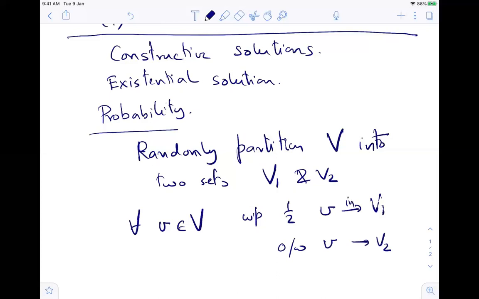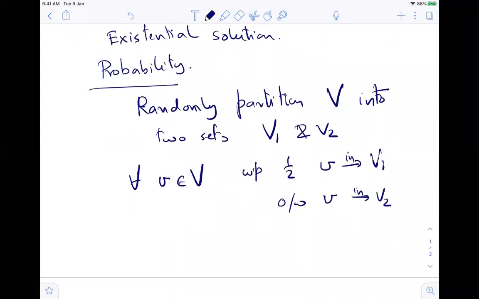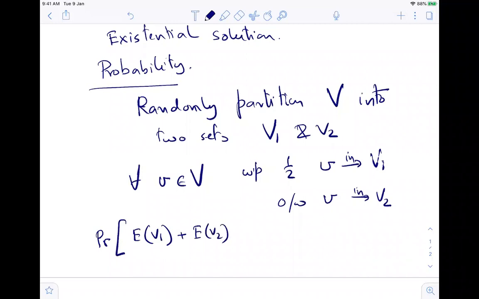Now I want to know the probability that the absolute value of the edge set of V1 plus the edge set of V2 is less than m by 2.